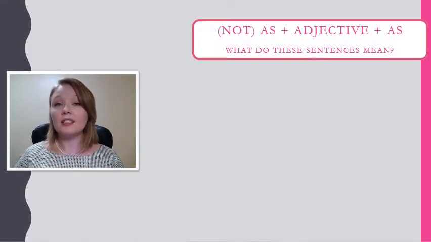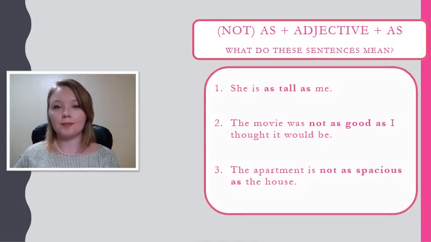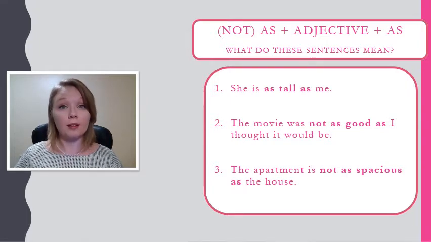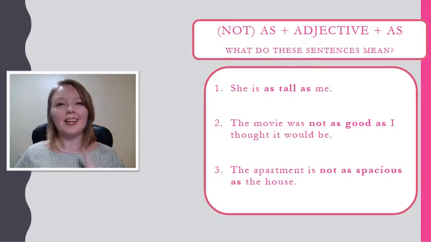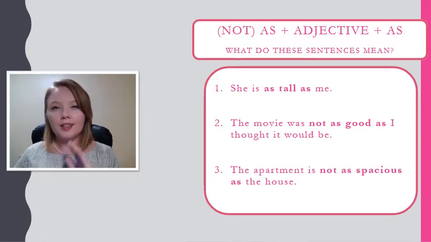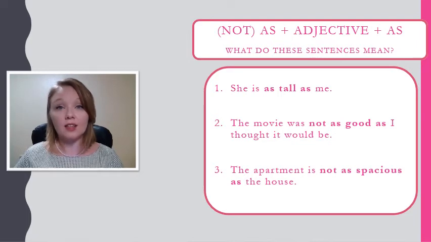Let's take a look at some sentences using as adjective as and not as adjective as and see if we can guess what they mean. All right, here we have 3 sentences. Number 1, she is as tall as me. Number 2, the movie was not as good as I thought it would be. Number 3, the apartment is not as spacious as the house. Can you guess what these sentences mean? Let's go through these one by one and really break down what the meaning of these sentences is.